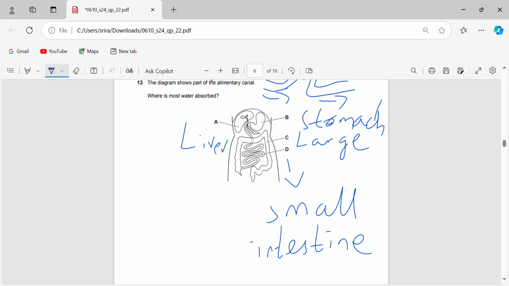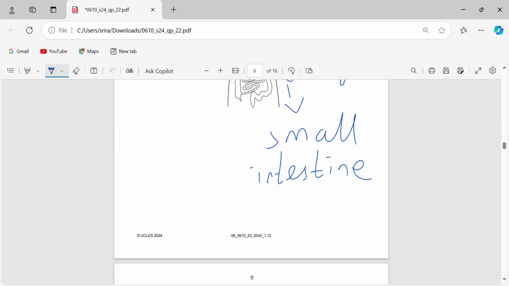So the large intestine is on the outside and the small intestine is coiled up within it. The liver and stomach don't do any absorption, so straight away we cancel A and B. C, the large intestine only absorbs the remaining water and what it requires in smaller amounts. D is what does most of the absorption of water. So the answer is 13D, the small intestine.